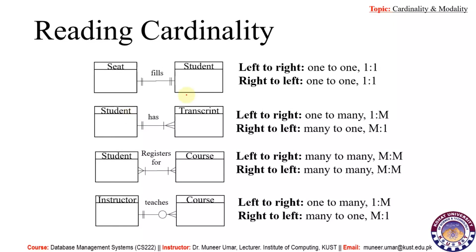Here we have relationships as 1 to 1, 1 to 1, then 1 to many and many to 1. From here, many to 1, and this one is from many to many, and from the other side also many to many, and from this side many to 1, and from the left side 1 to many.